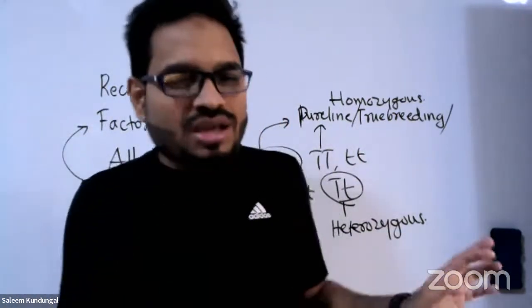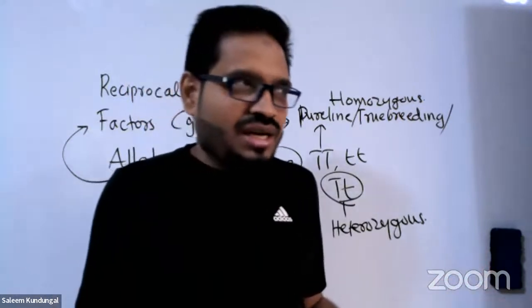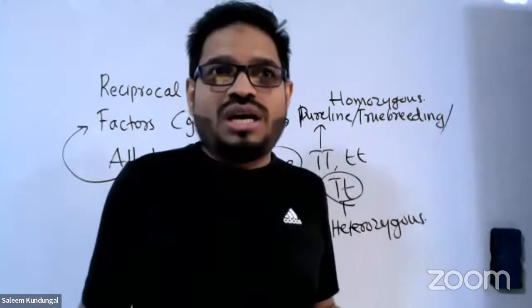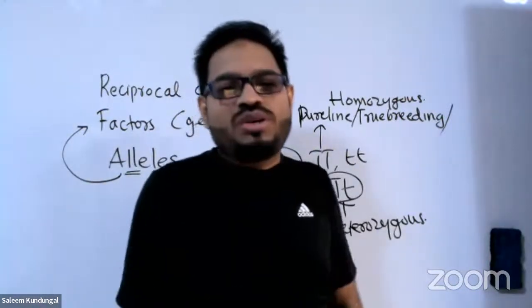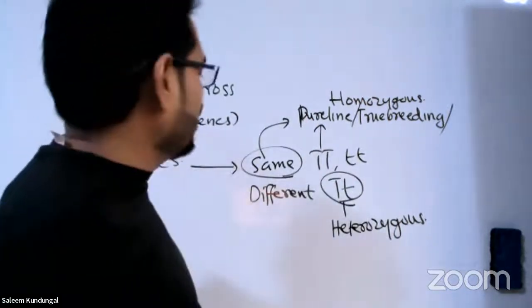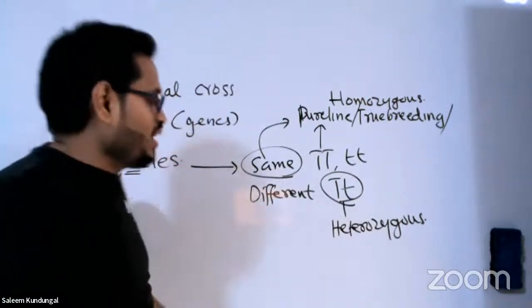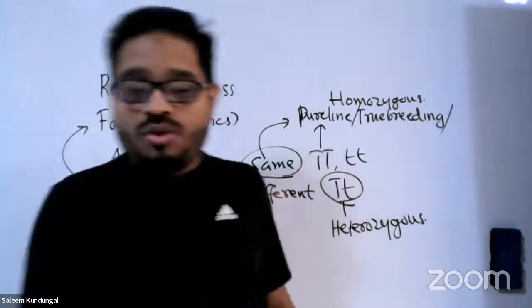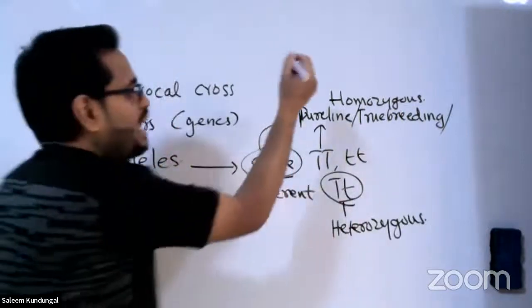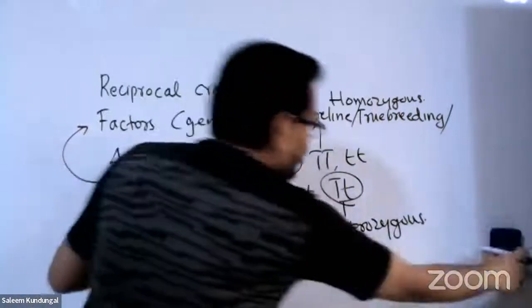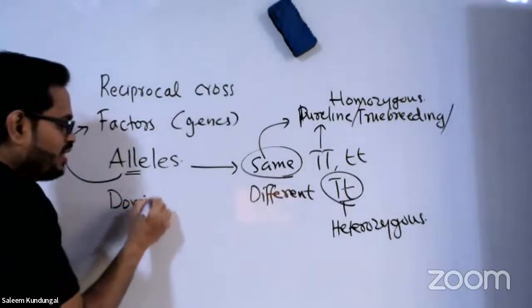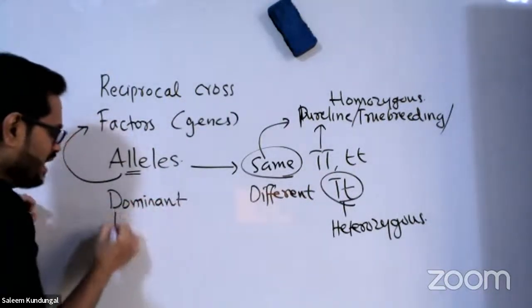But that is out of the syllabus. If at all you see such a word in the MCQs, you will certainly get the mark for that, because the word hemizygous is not used in our book. But remember, there is one more condition called hemizygous. So homozygous, heterozygous. Then next is what? Why was tallness only found in the first generation? So he introduced another term for that, which should come under these major terminologies. What is that? Dominant, right? And the other one is recessive.